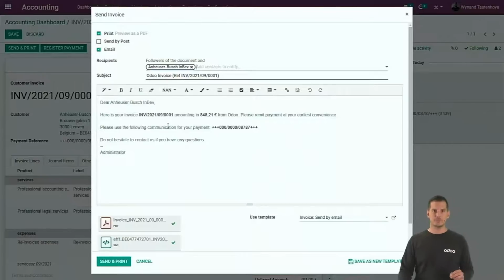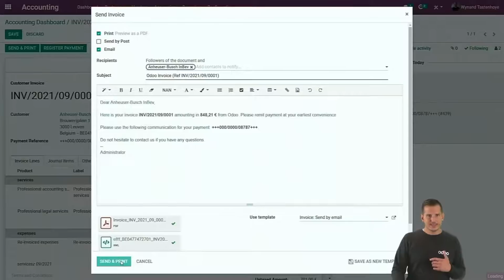For example, save it, and we will prepare an out-of-the-box email that will be in the language of your customer. We take some interesting information here, like the bill reference, the amount, and the payment reference, for example. But we will also add immediately the invoice in PDF. And if there is an invoice format available, you can opt to immediately send that one as well. So let's send the email.